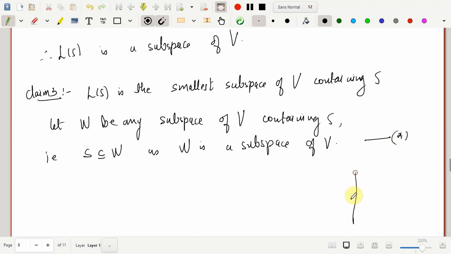So we have V, a set S, and W is any subspace.